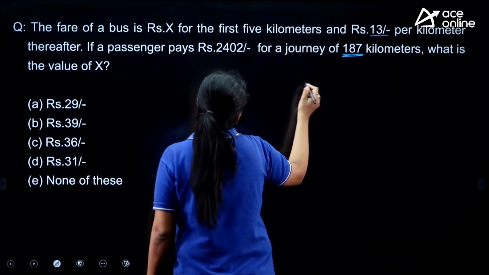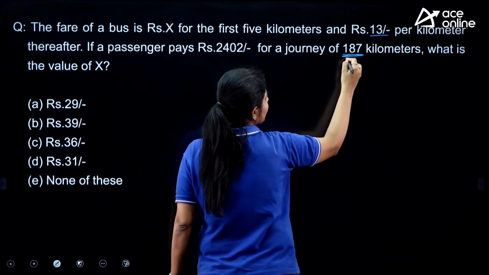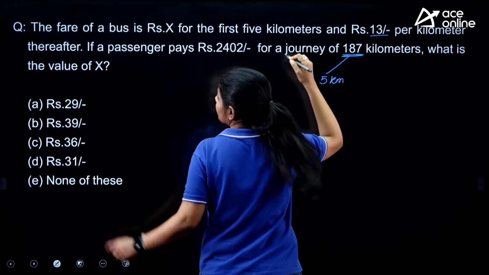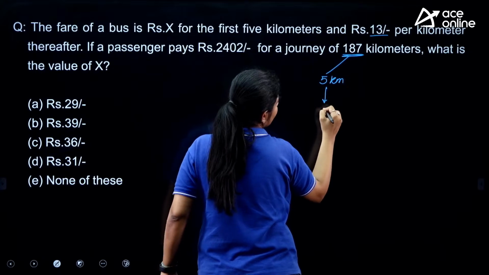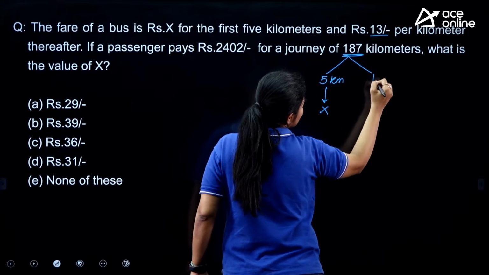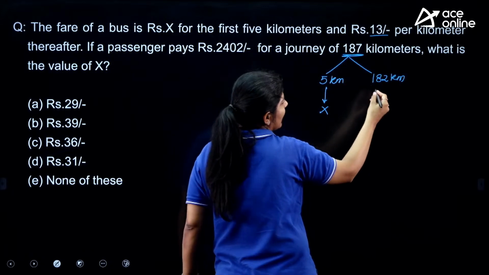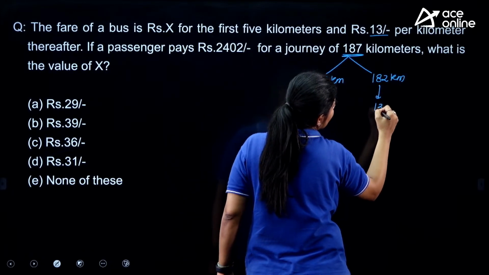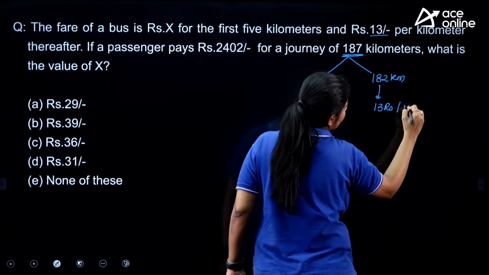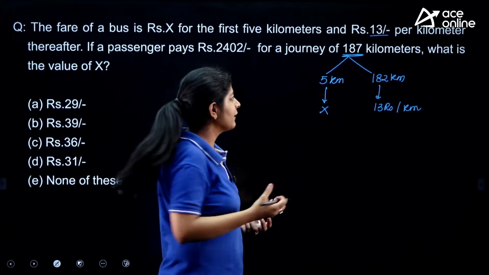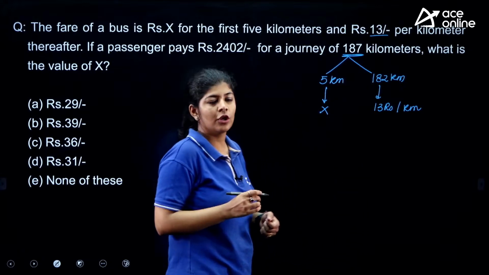So we know that in this 187 kilometer journey, for the first 5 kilometers the fare is X rupees, right? But for the rest 182 kilometers, the driver charged as per 13 rupees per kilometer, right? So first we will calculate how much amount we need to pay for 182 kilometers.